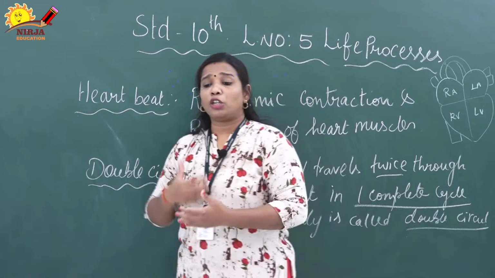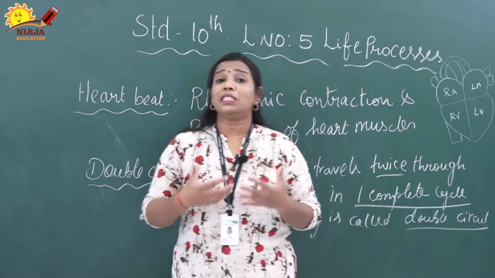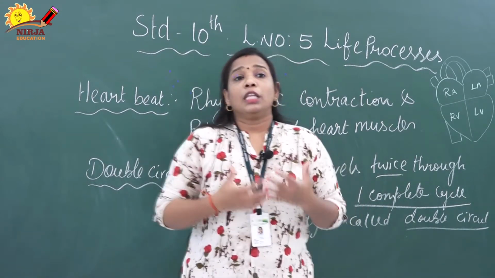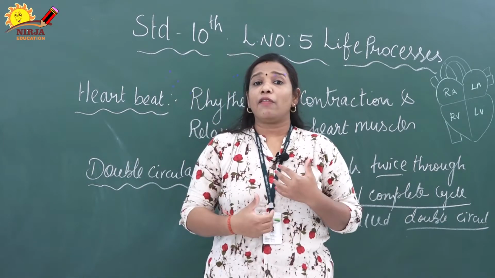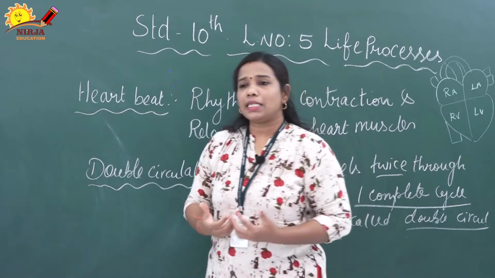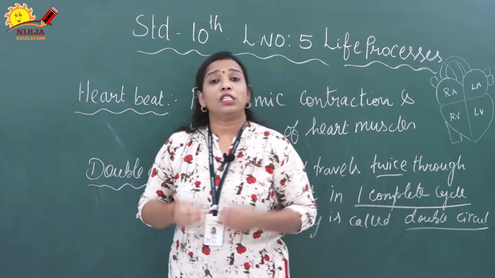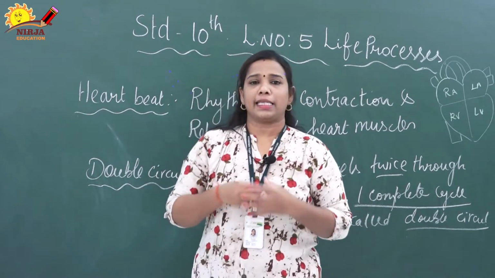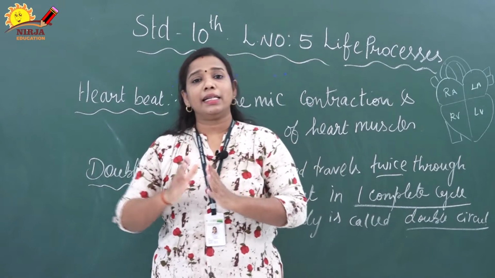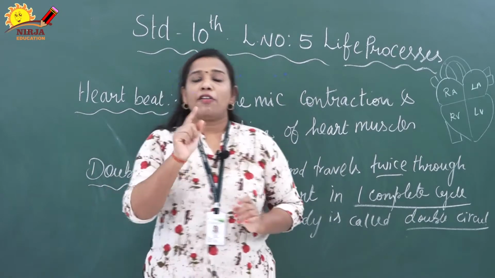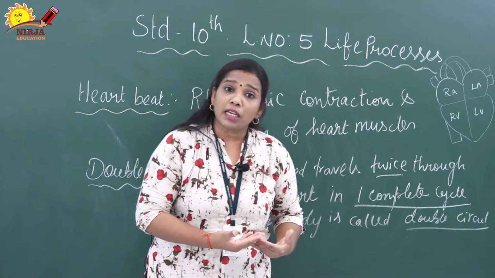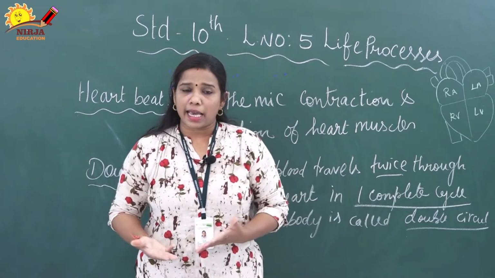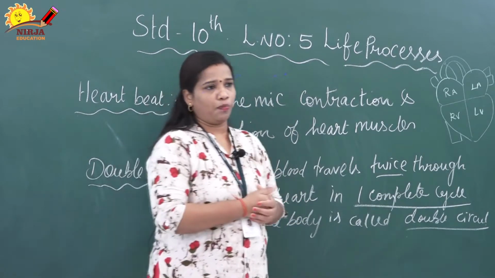Why does the heartbeat increase during or after exercise? Because the body needs more energy, so the oxygen level also needs to be more. That is the reason the heartbeat is faster during or after exercise. So, the normal adult heartbeat is 70 to 72, and sometimes it increases due to exercise.